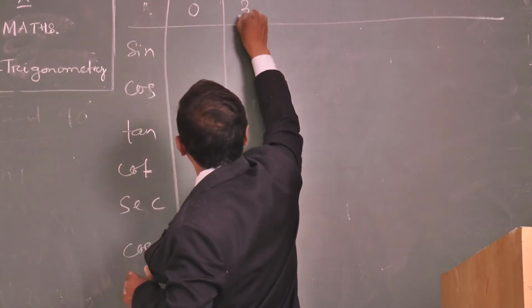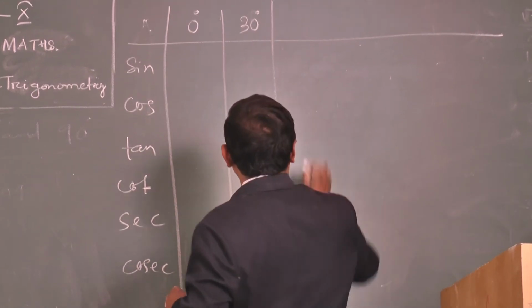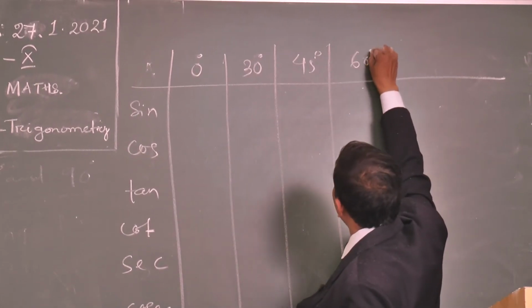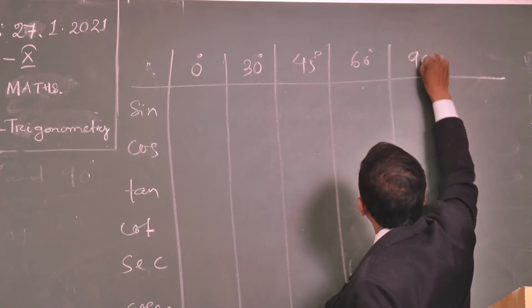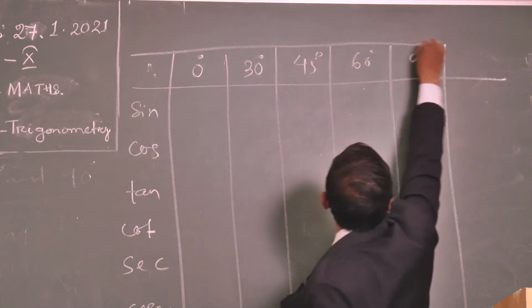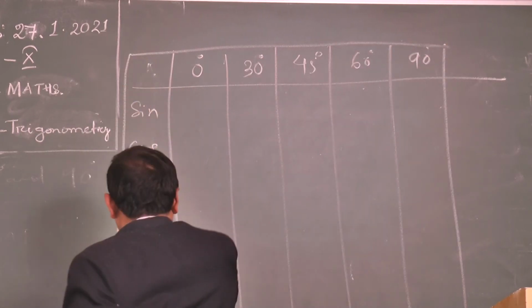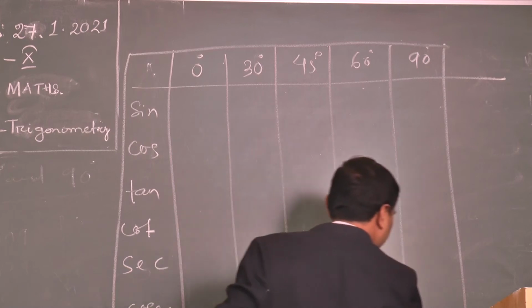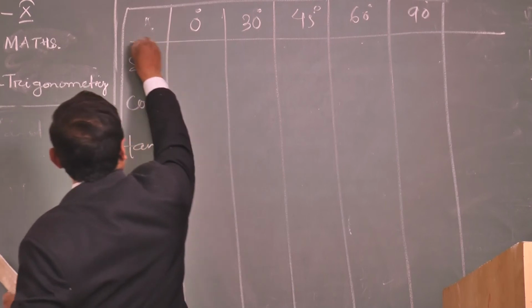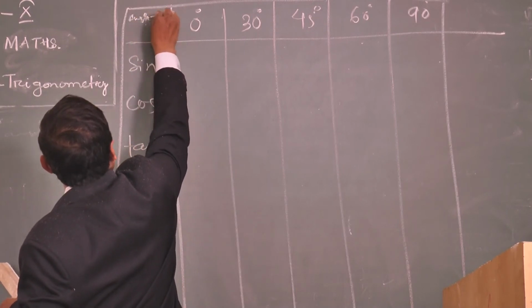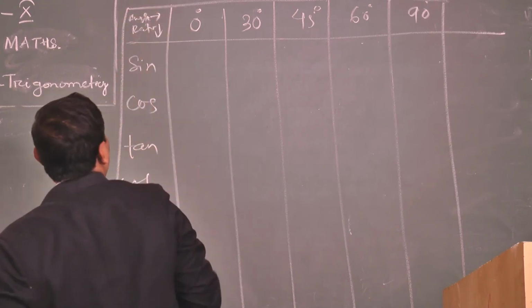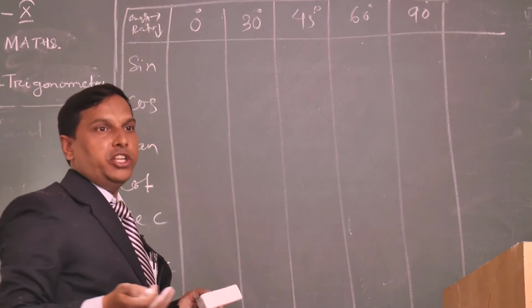Then the angles in increasing order: 0 degree, 30 degree, 45 degree, 60 degree, then 90 degree. Clear? Fine. Angle and ratios. Clear?